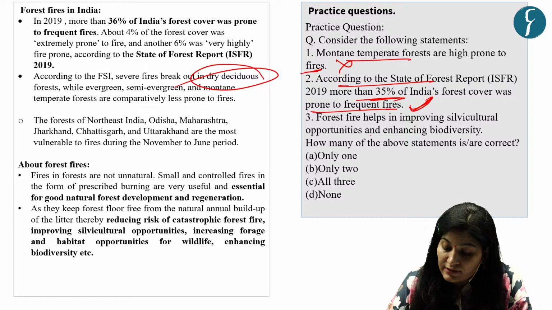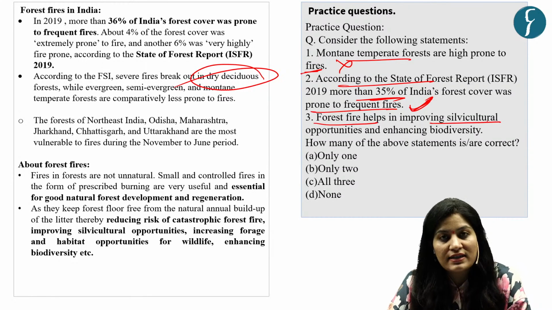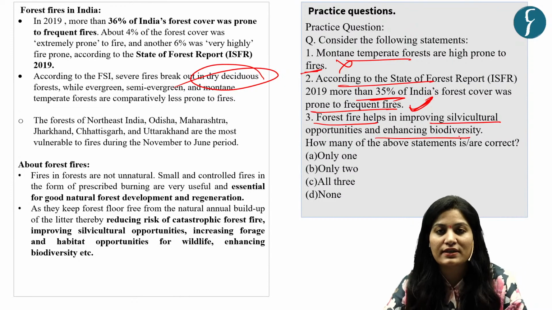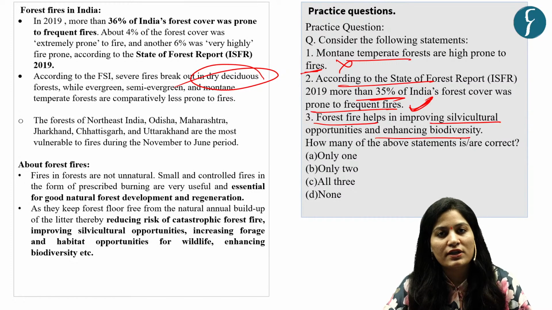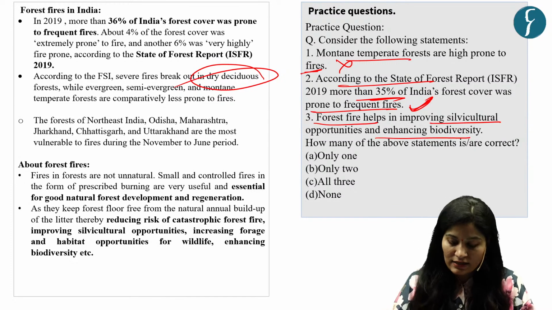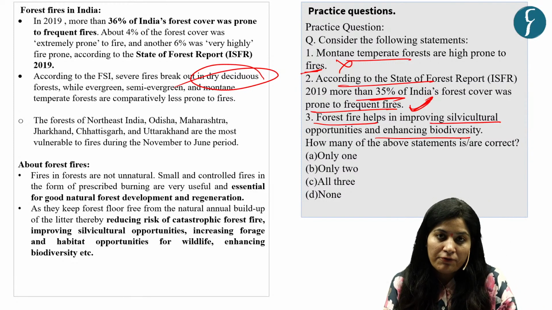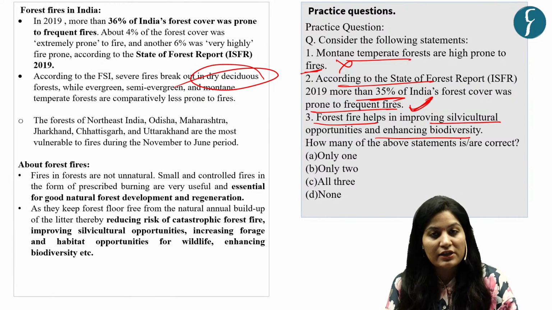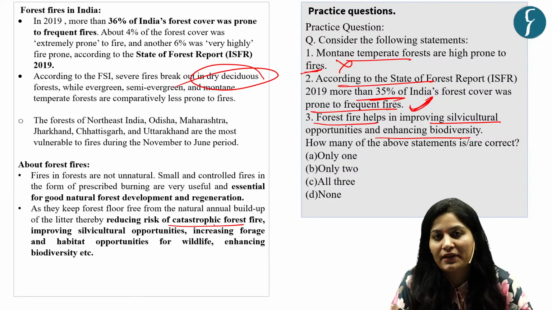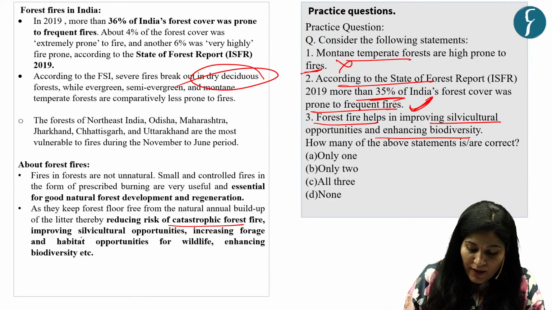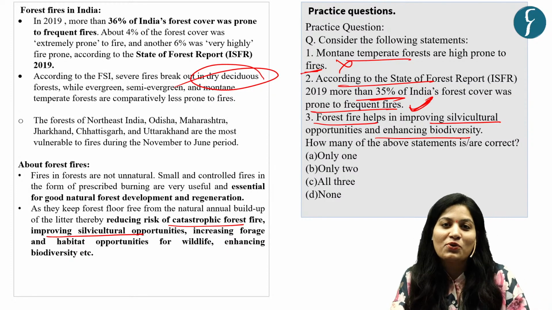The third statement is, forest fire helps in improving silvicultural opportunities and enhancing biodiversity. See, forest fire is not always bad. A small controlled forest fire is quite essential because it can keep the forest floor clear from natural or annual buildup of litter, which can be the cause of catastrophic forest fire. And it will improve silviculture opportunities. Before that, you need to know what silviculture is.